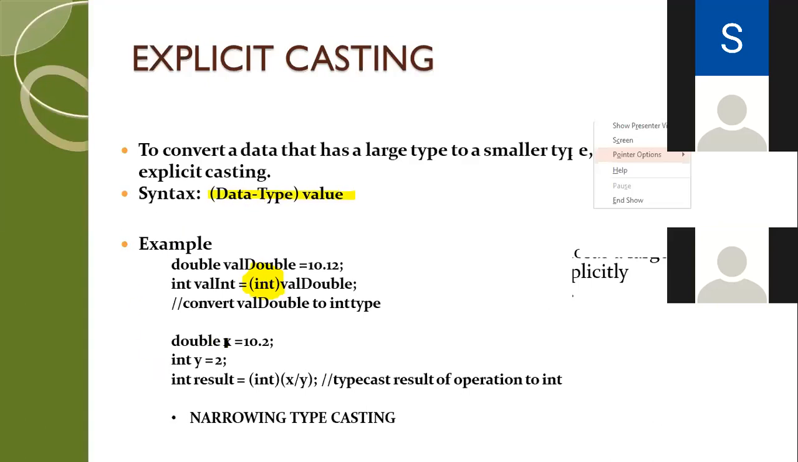Look into the second example. I've got an x as 10.2, fine. Y as 2, I am doing a division, 10.2 by 2. 10.2 by 2 will give you a double, right? You should be getting an answer 5.1. Agreed? Lorraine, agreed? The answer will be 5.1.